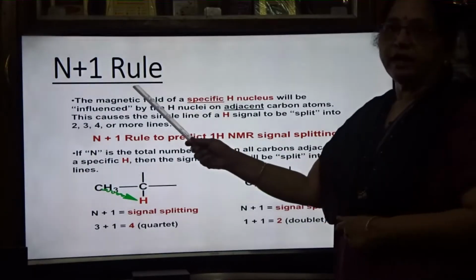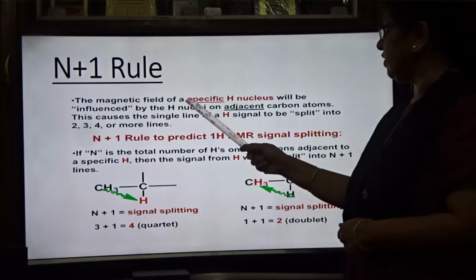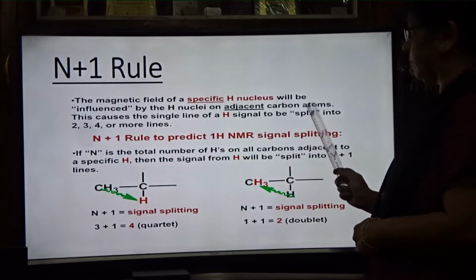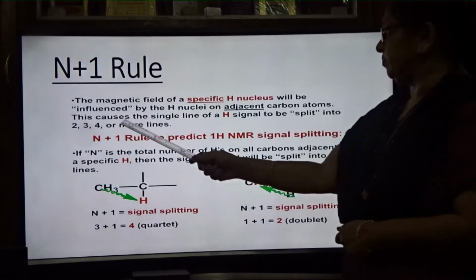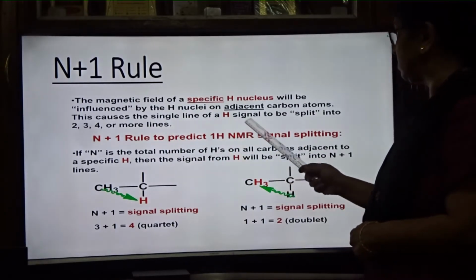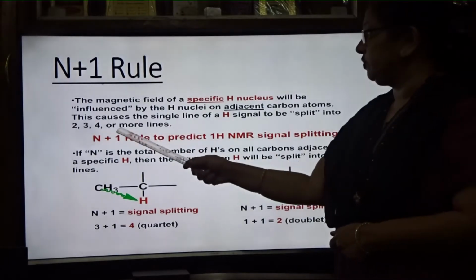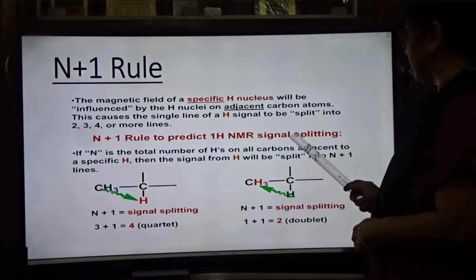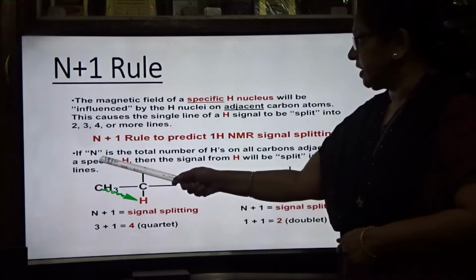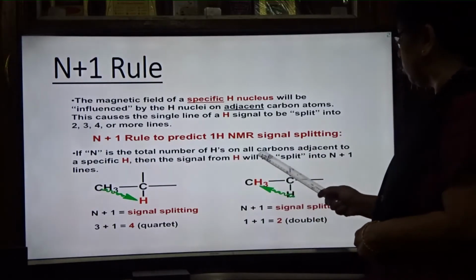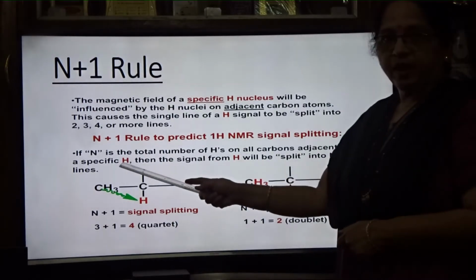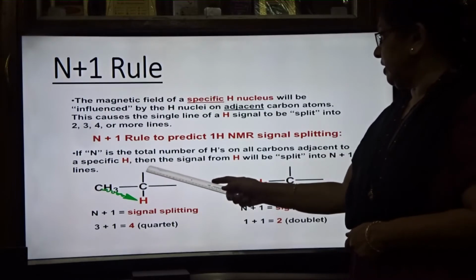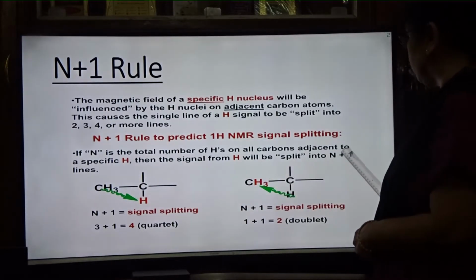So this is according to the n plus 1 rule. The magnetic field of a specific hydrogen nucleus will be influenced by the hydrogen nuclei on the adjacent carbon atom, the side carbon atom. This causes the single line of a hydrogen signal to be split into 2, 3, 4 or more lines. The n plus 1 rule predicts the proton NMR signal splitting. What is n? N is the total number of hydrogens on the carbon adjacent to the specific hydrogen. The red one is the hydrogen. Then the signal from that hydrogen will be split into n plus 1 lines.